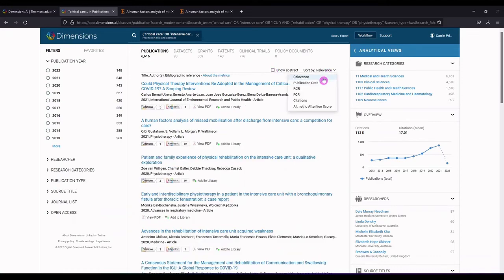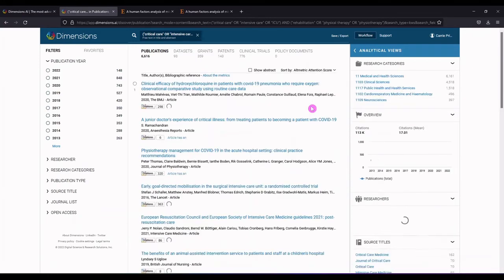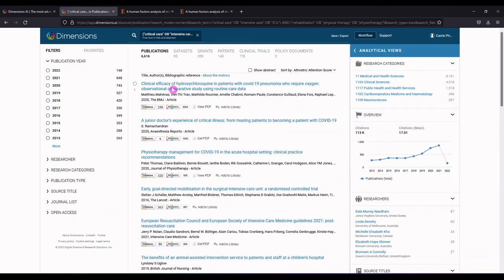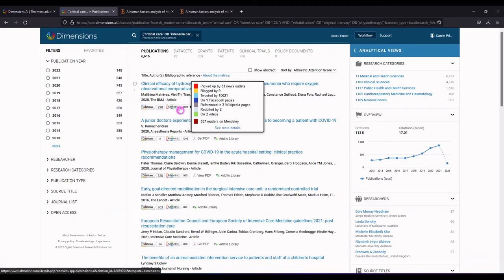You can sort by relevance, publication date, RCR, FCR, citations, and the altmetric attention score, which I'm just curious. So this article from 2020 has an altmetric attention score of 3,504, so it's been shared quite widely online.